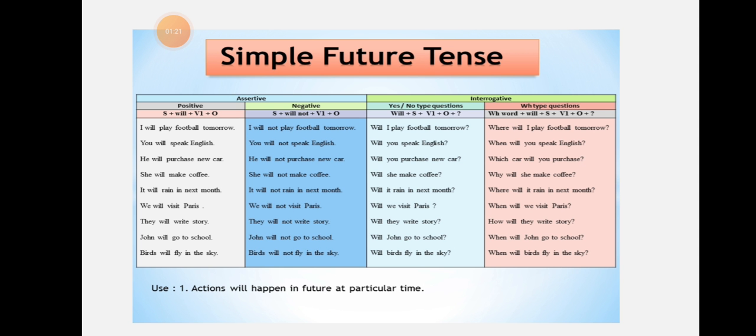To change it into negative, we will say, I shall not play football tomorrow. To change it into interrogative, simple interrogative: shall I play football tomorrow? Double interrogative: where shall I play football tomorrow? Will is used with I and we in American English, while we usually use shall with I and we in British English. As our text is British, we have to follow British rules. We will say, where shall I play football tomorrow?